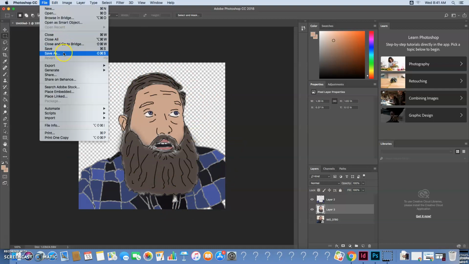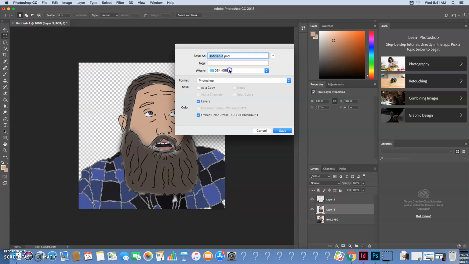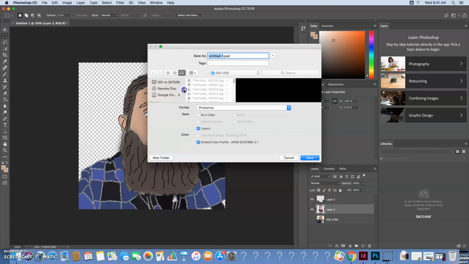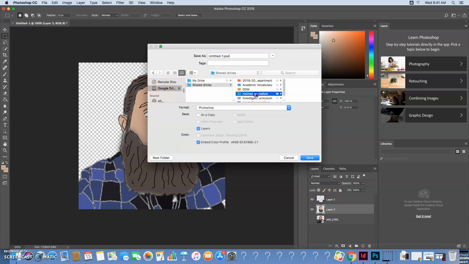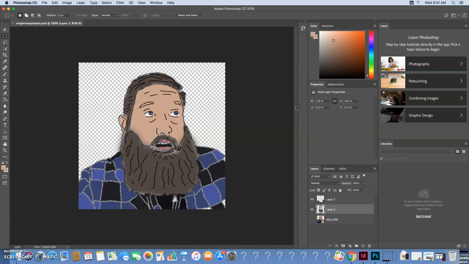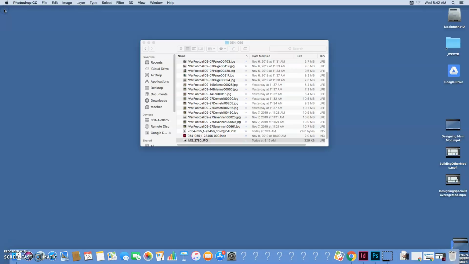But once we've got that all good to go, we're going to go to File, Save As. We want to save it. It may not pop up as the right place, so mine did, but we want to go through the process: Google Drive, Shared Drive, Holmes Journalism. This is so that I can access it too when I look at your pages to send them to the company. We're going to go to our proper pages, which were 54, 55, and we're going to leave it as a .psd. We want to leave that on there, but we're going to say Singleton quote pick, so I know what it is, who it is, and I'm going to save it in there and say OK. So once I've saved that, I can go out of Photoshop.